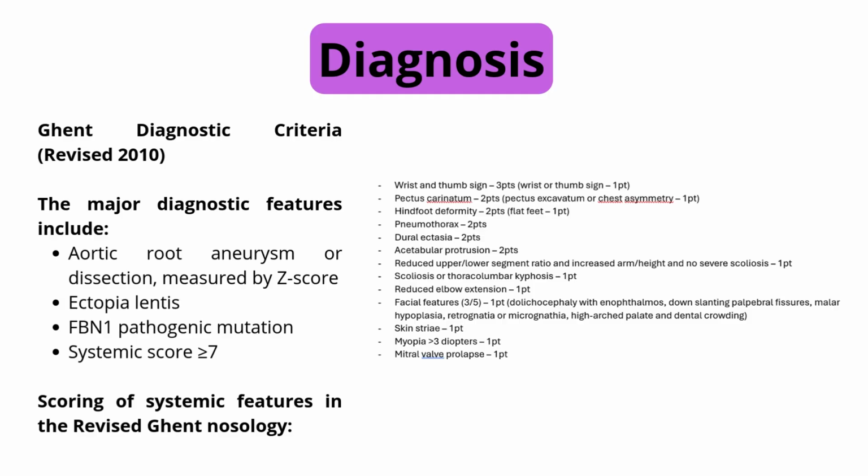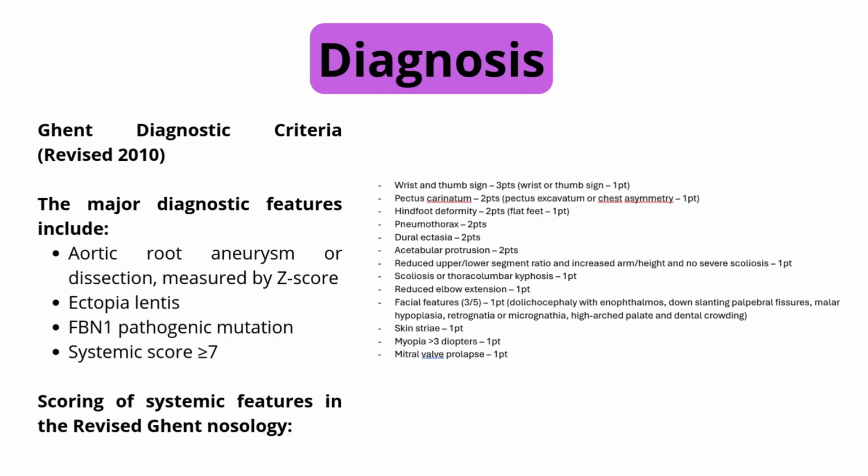Scoliosis or thoracolumbar kyphosis. Reduced elbow extension. Facial features: dolichocephaly, enophthalmos, down-slanting palpebral fissures, malar hypoplasia, retrognathia, high-arched palate and dental crowding. Skin striae. Myopia greater than 3 diopters.